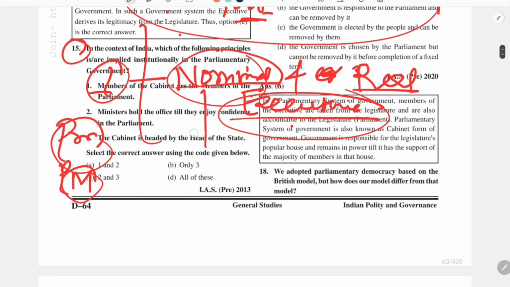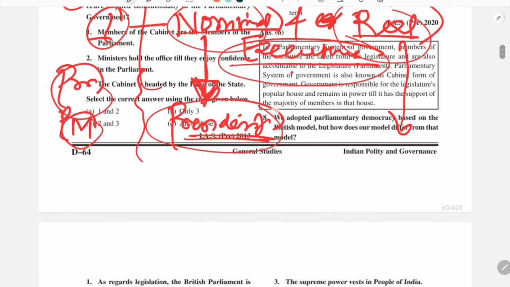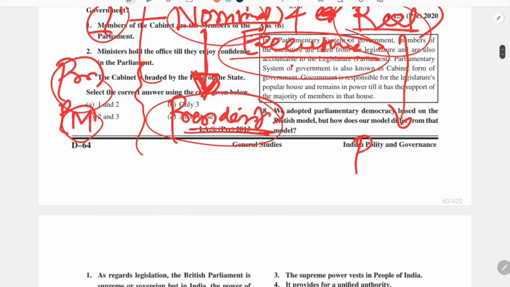The basic task of the executive is to implement those acts, policies or laws. Nominal means in the name. It has only ceremonial power, so it is not a real executive and does not have any real power. The nominal executive in the case of India is the president, and the real executive is the prime minister.